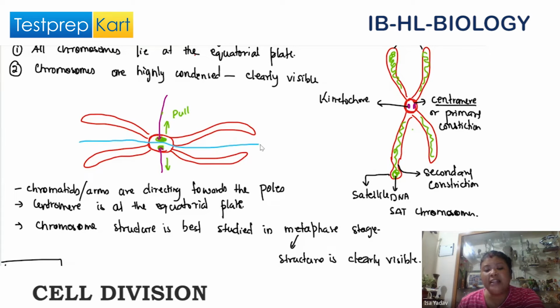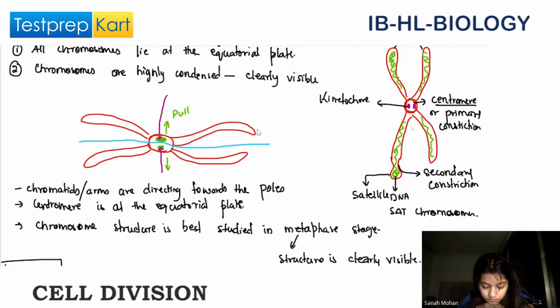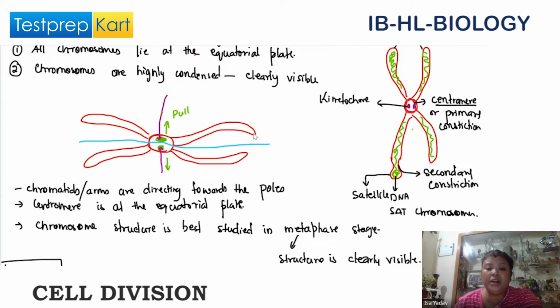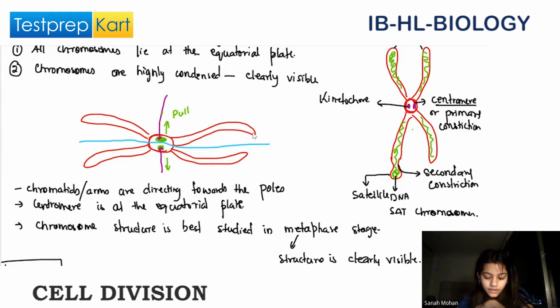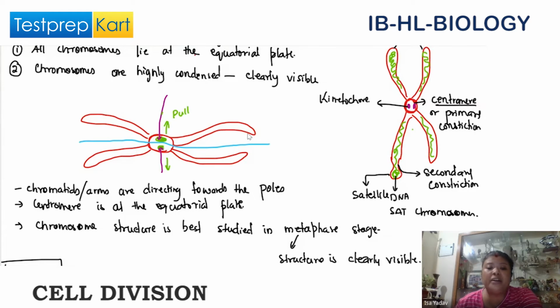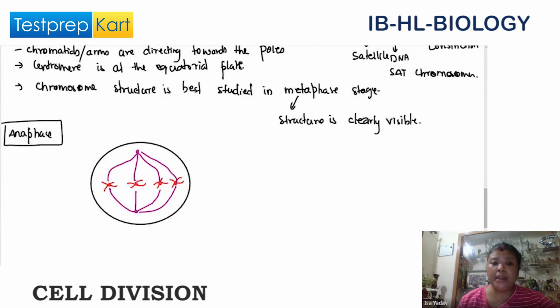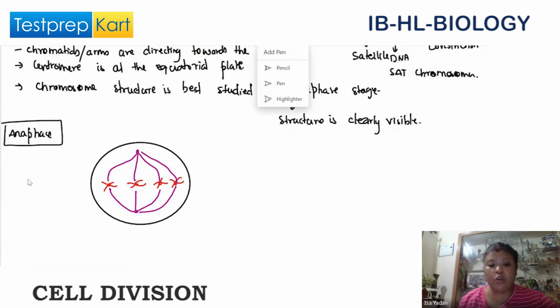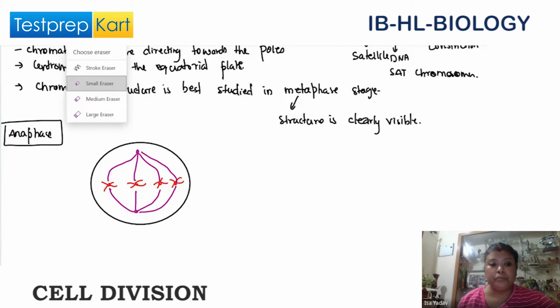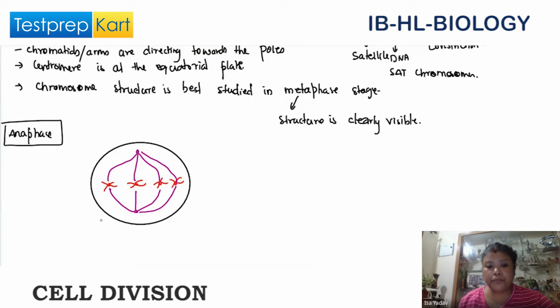What divides? The centromere divides. Clear or not? Yes, the centromere divides and the two chromosomes move towards opposite poles. This is the beginning of what we call anaphase.